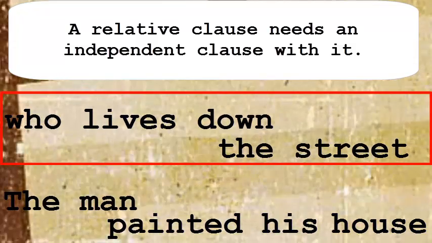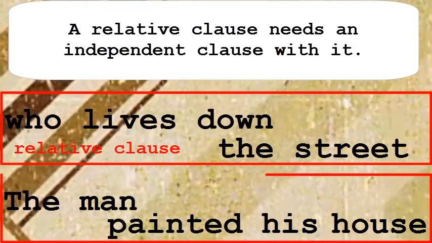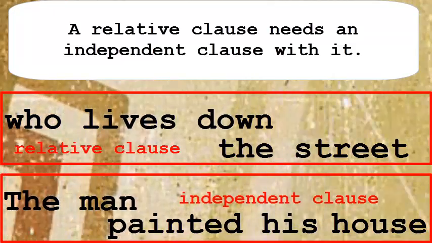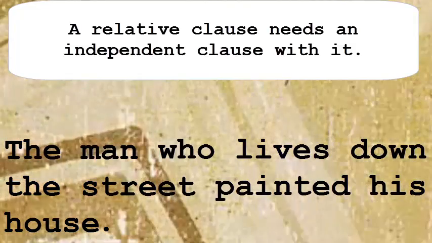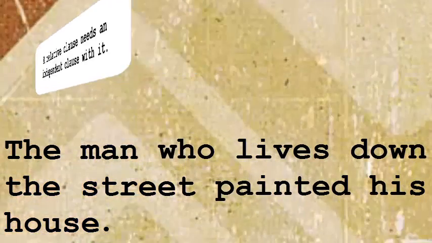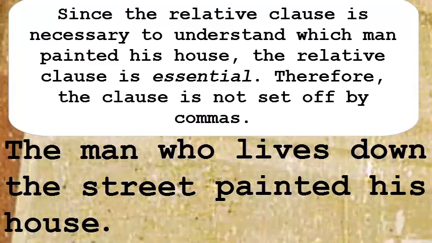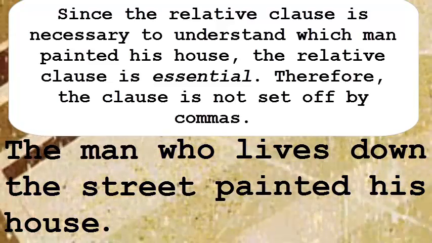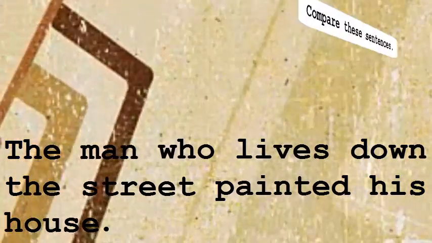Who lives down the street is a relative clause. The man painted his house is an independent clause. The man who lives down the street painted his house. Since the relative clause is necessary to understand which man painted his house, the relative clause is essential. Therefore, the clause is not set off by commas.